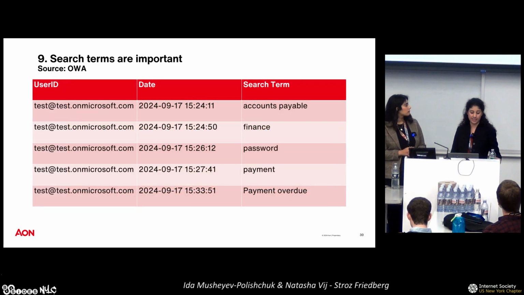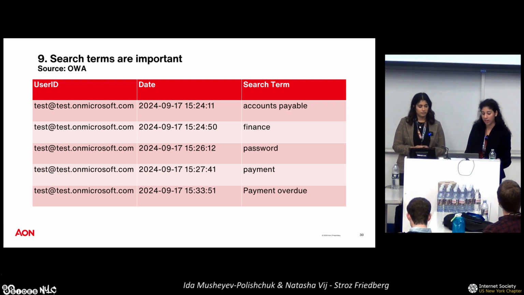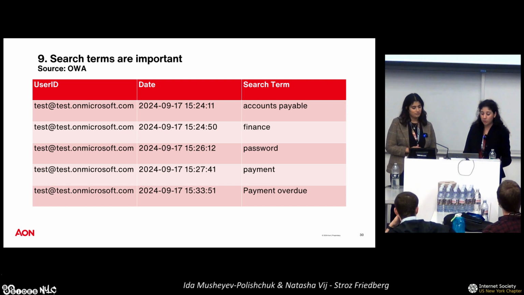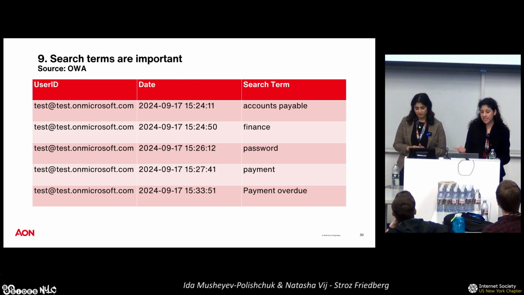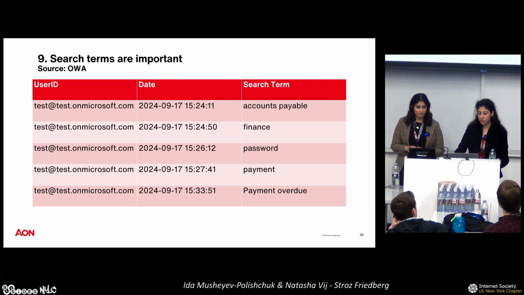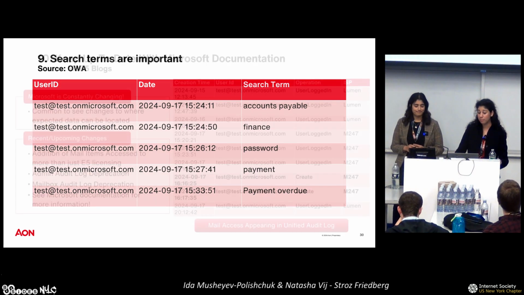So for our test user, for our user that is very highly likely at this point in time compromised, we see the search term history. We see that the date is within the time frame of the threat actor, and the search term is very similar to the subject of that original mail item in the inbox rule. So again, this is clearly the threat actor performing reconnaissance, trying to understand what are the contents of the mailbox that they are looking at.